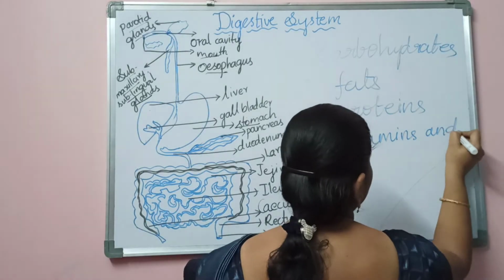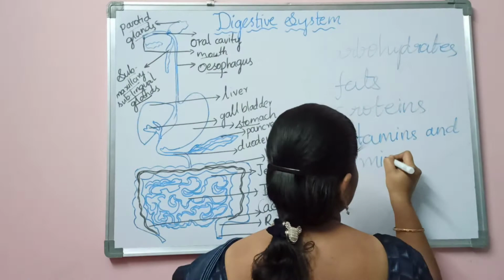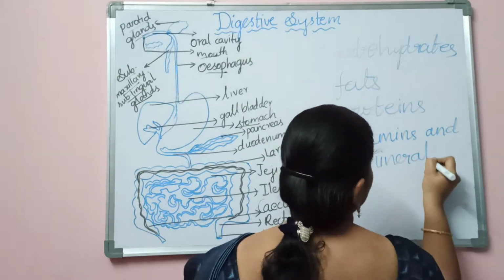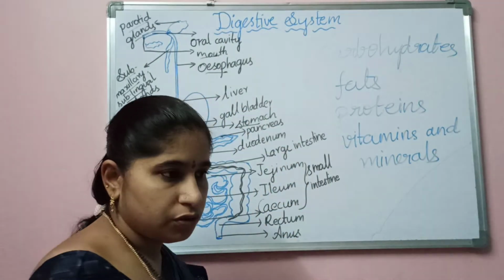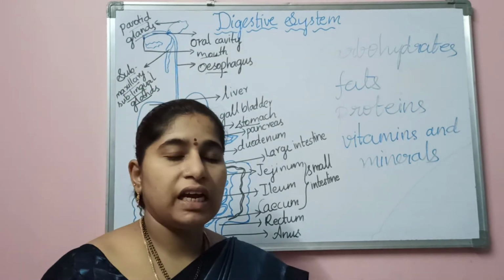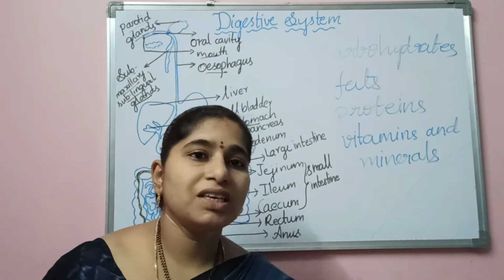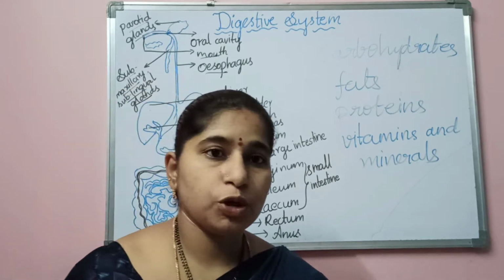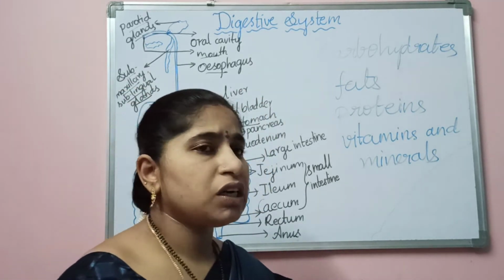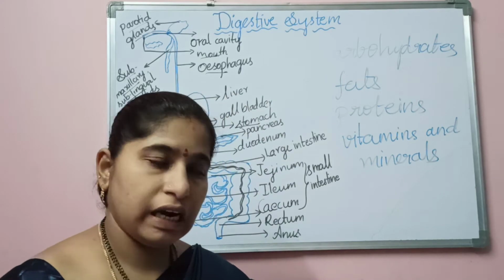So we have different types of nutrients, and we take these nutrients into our body through the food we eat. But how are these nutrients absorbed into our body, and what is the use of each and every nutrient? Let us see.